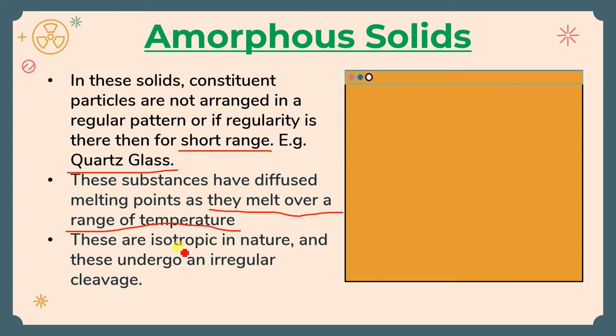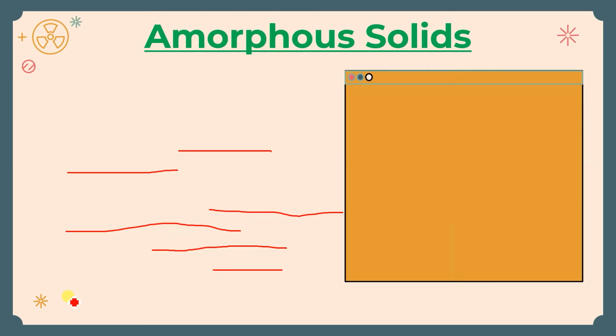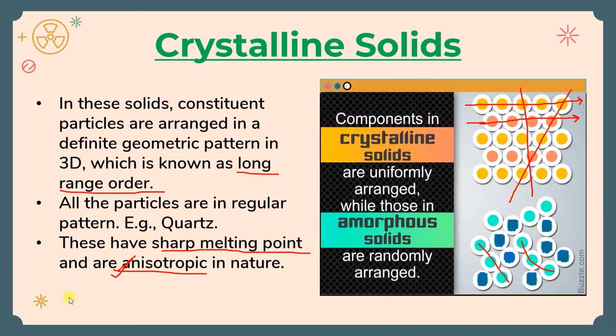And if we talk about the nature, this will be isotropic in nature. These undergo an irregular cleavage. What is this irregular cleavage? Let me explain it first. In this slide you can see, if you cut this substance through this, you will get a clear cleavage on both sides, orange you will get, isn't it? If you cut it this way, you will get the same pattern, one orange half and two peach like this. So it will give you the same sharp cleavage.